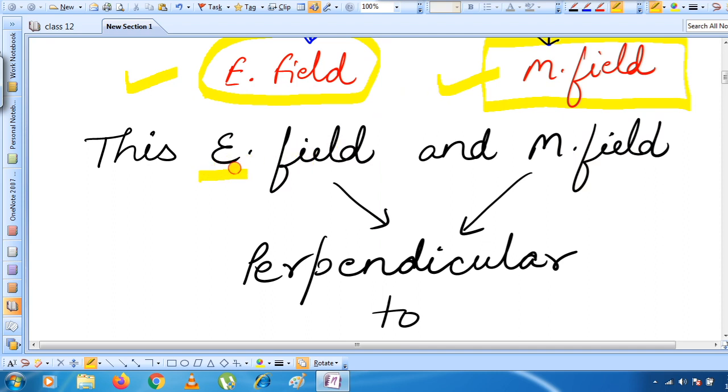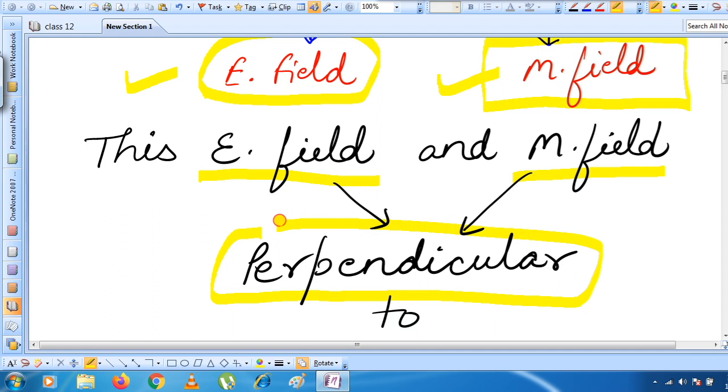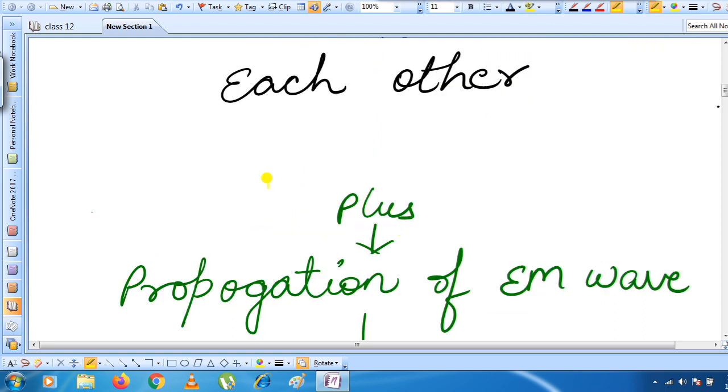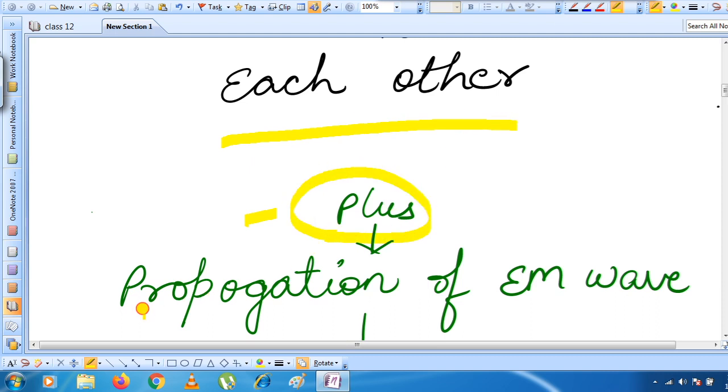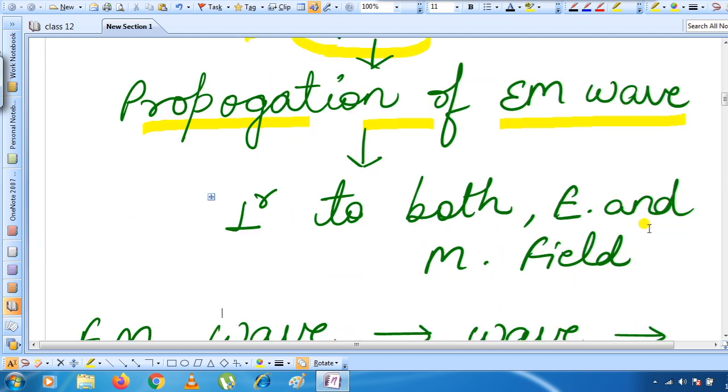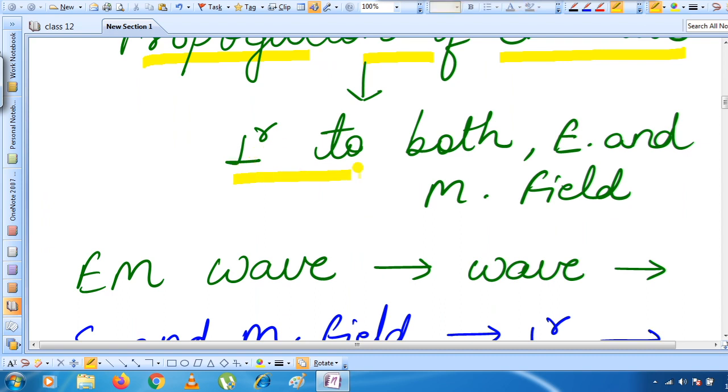And you should also know the relationship between the electric field and the magnetic field in the structural way. The oscillation of the electric field and the oscillation of the magnetic field will be perpendicular to each other, right? And after that, you will add that the propagation of the electromagnetic wave will also be perpendicular to the electric field and magnetic field.